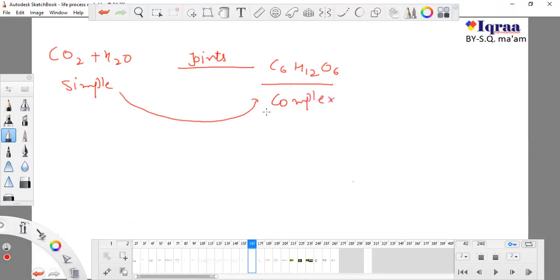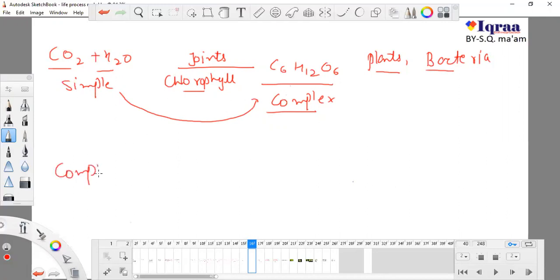Or bacteria, those who can prepare their food using carbon dioxide and hydrogen, there must be the presence of chlorophyll. So plants and bacteria can do this. All plants and some bacteria, not all bacteria. So plants go by a route from simple to complex, and we use a route from complex to simple.